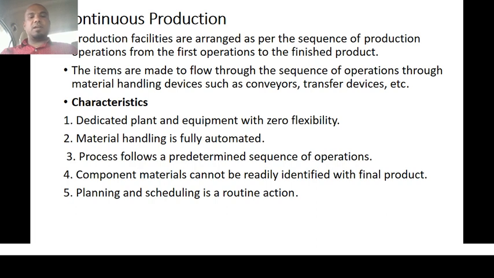So there is no possibility of flexibility, because each machinery, each plant, or each piece of equipment will be designated to its production process. You can't use it for another process or to produce another product out of a particular production line. So next is material handling is fully automated.